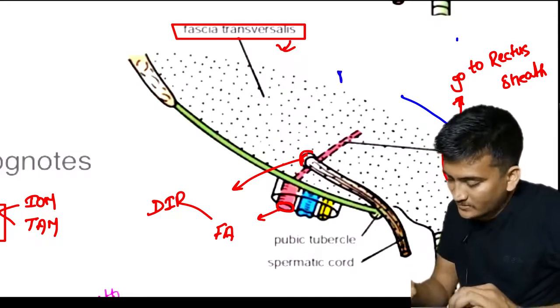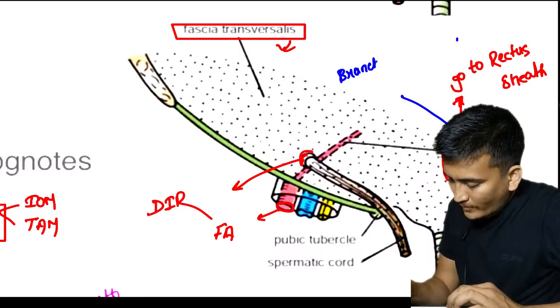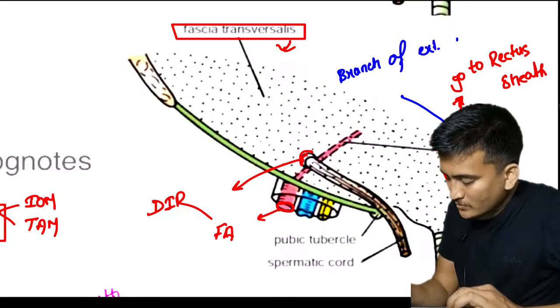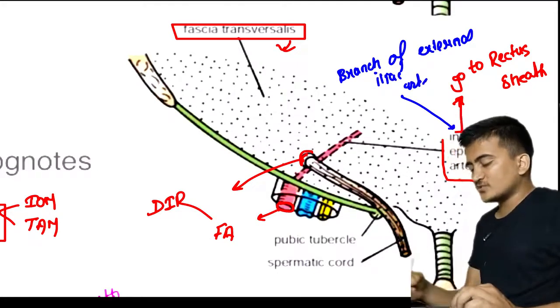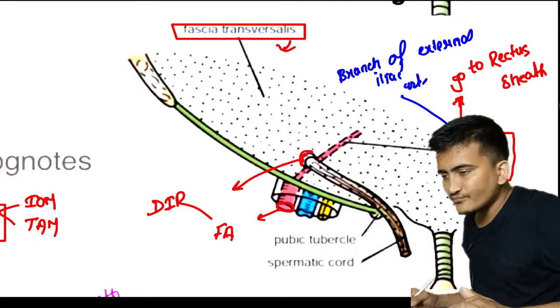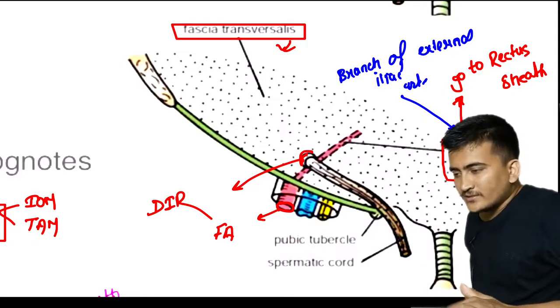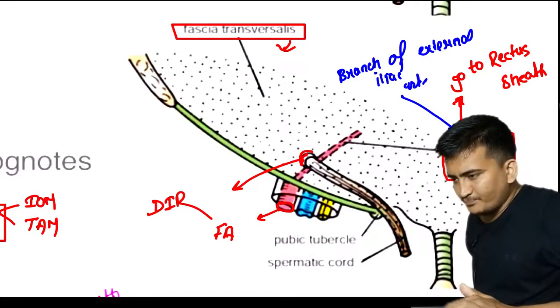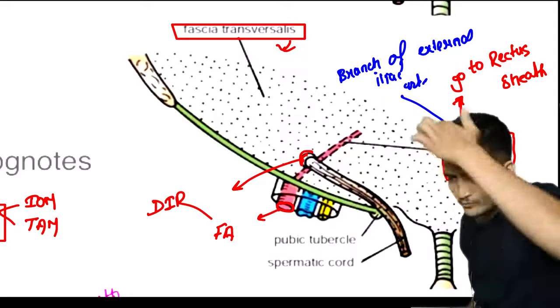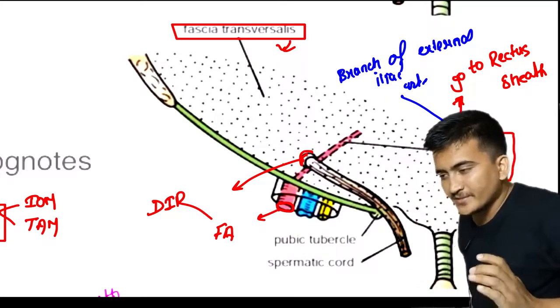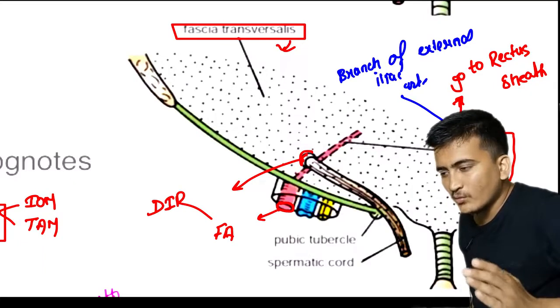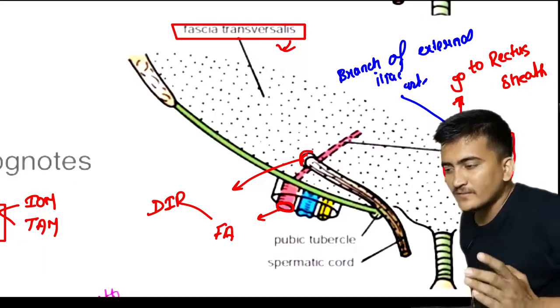Another thing we are going to discuss here is where this inferior epigastric artery is present. It is present in the medial wall of the deep inguinal ring.